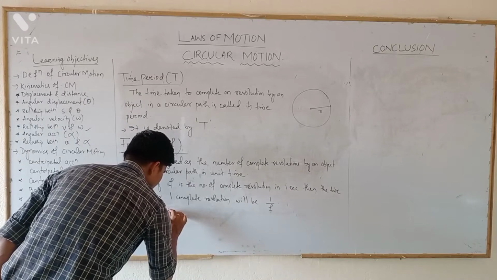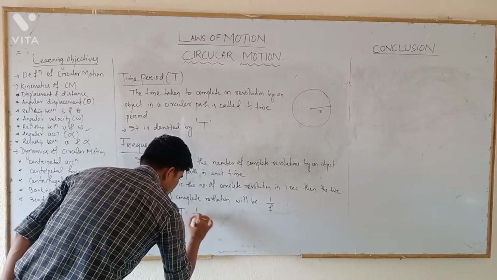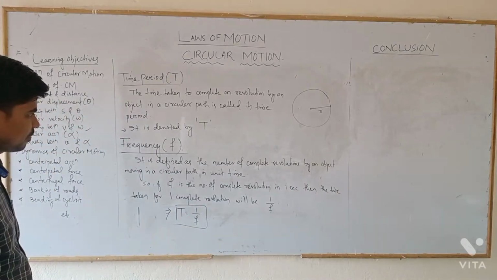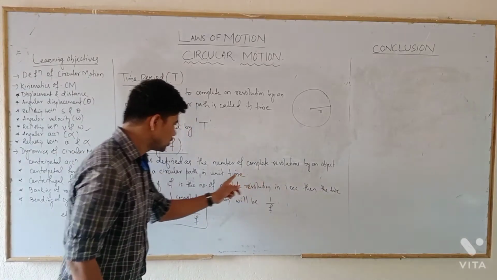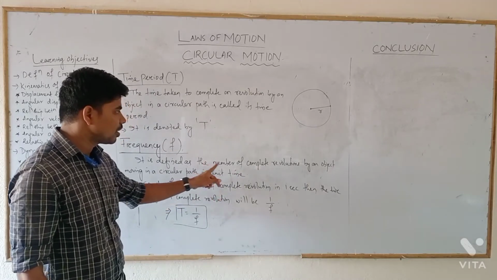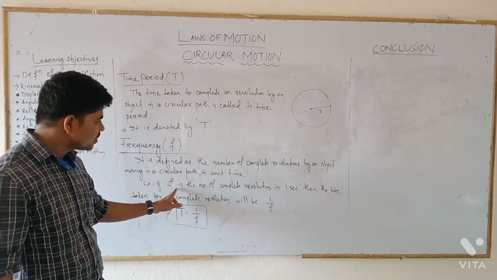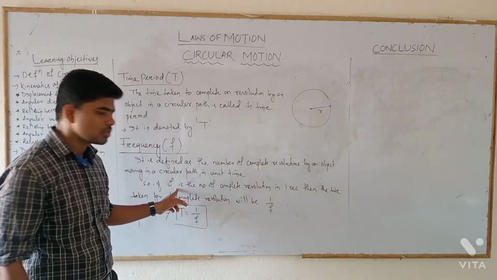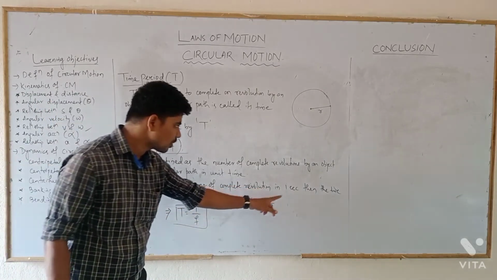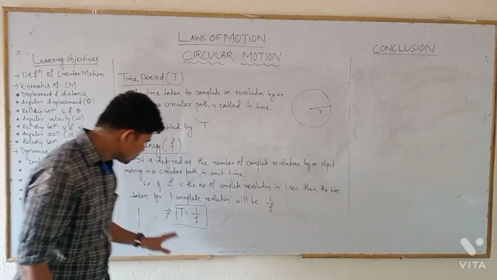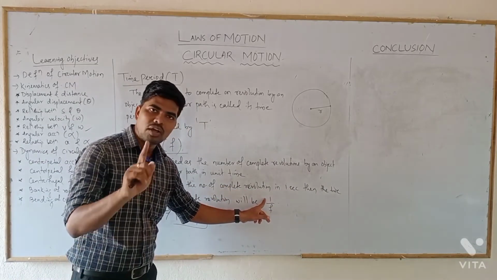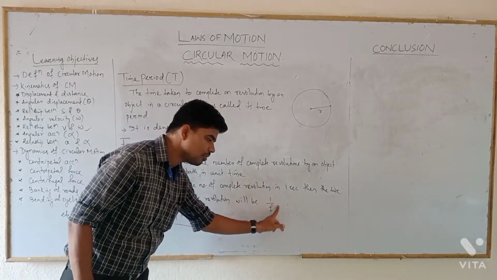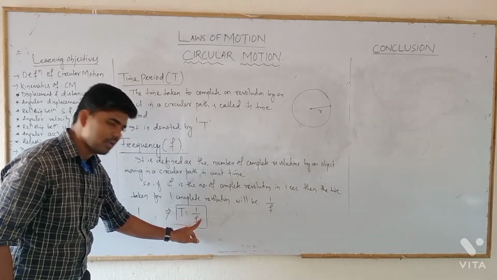This implies T equals 1 by f. This is the relationship between time period and frequency. If in unit time the number of complete revolutions is f, then for one complete revolution the time taken is the reciprocal, 1 by f. But we know that the time taken for one complete revolution is called time period T. So T will be equal to 1 by f.